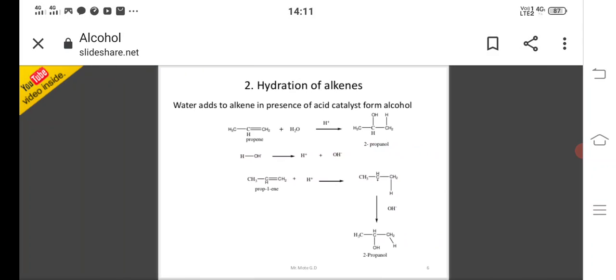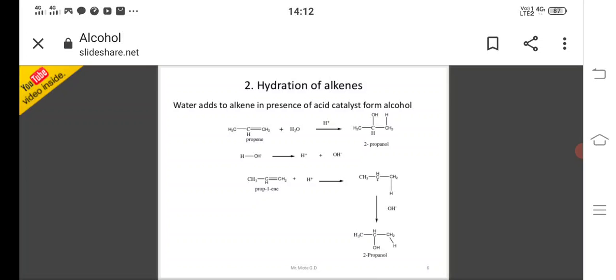And the second preparation method is hydration of alkenes. Water adds to an alkene in the presence of an acid catalyst to form an alcohol. Now here propene, CH3CH=CH2, plus H2O gives 2-propanol, CH3CHOHCH3. Okay, it is 2-propanol.